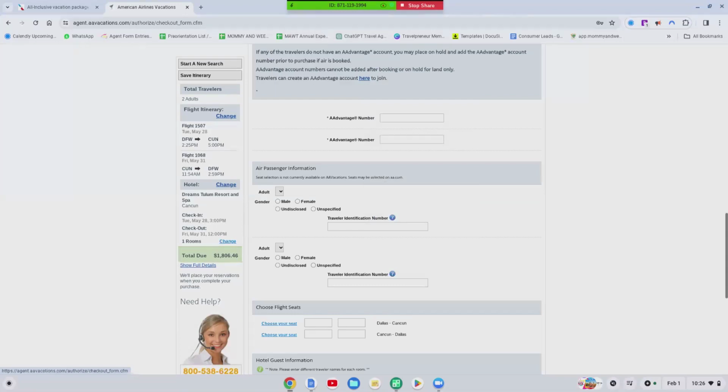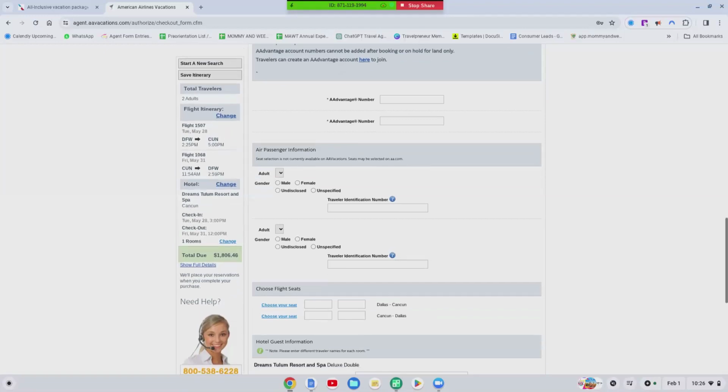If you have a client that does not want to fill this out, guess what? I guess they don't want to travel with American Airlines and you're going to have to put them on another airline. If American Airlines happens to be the highest price, well, that kind of sort of sucks for that client. Okay. Or a workaround to that probably would be to maybe book them on another supplier that offers AA Vacation, that offers American Airlines flights. And then I'm not sure, but that could possibly be a workaround to that because I know for sure we cannot pay a deposit over here if there is no AA Advantage number.